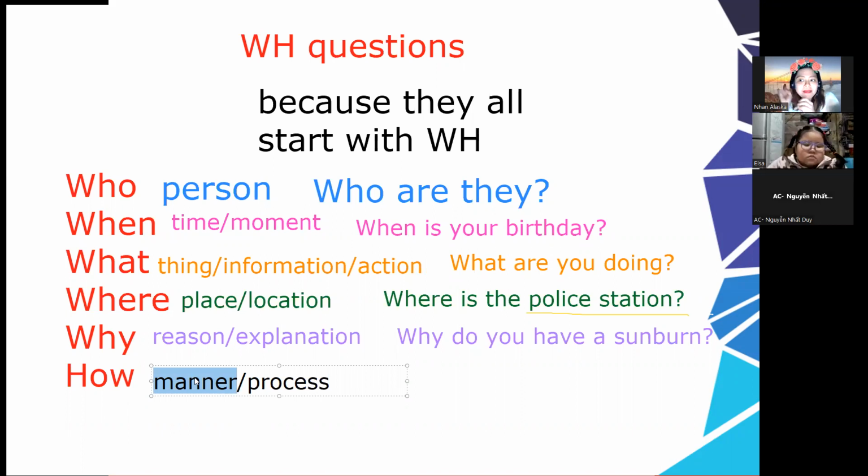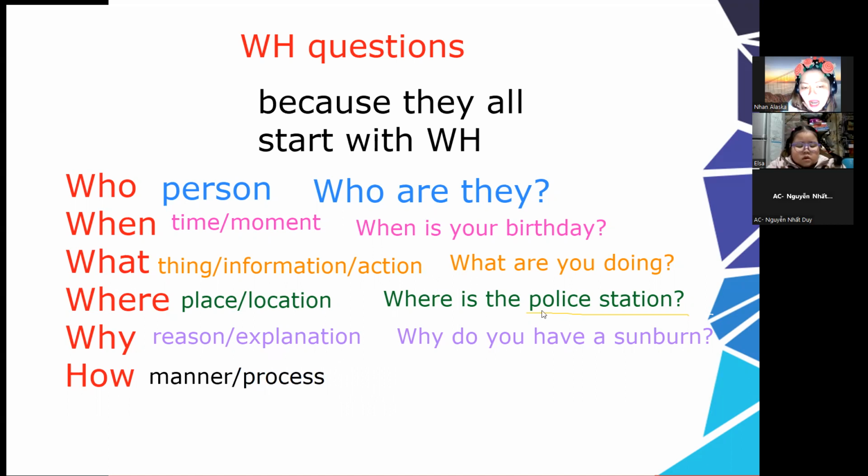How to cook spaghetti, how to make a lemonade. First, get some fresh lemons. Second, get some water. Okay, so there is a process, a procedure. Step 1, step 2, step 3. Something that you need to follow. All right? And when we say manner, how do you go to school? I go to school by motorbike. I go to school by bus. That is a manner. Okay, do you get it?